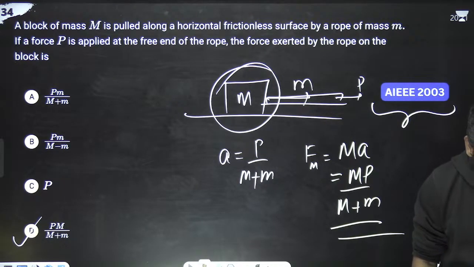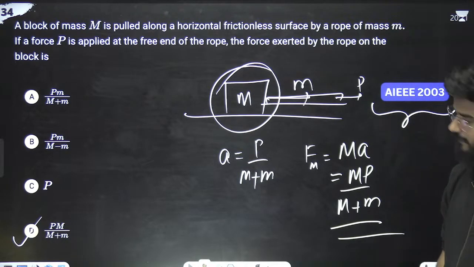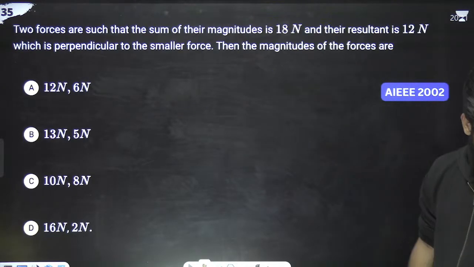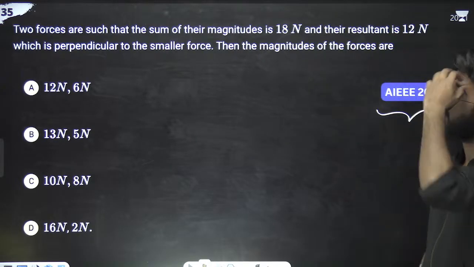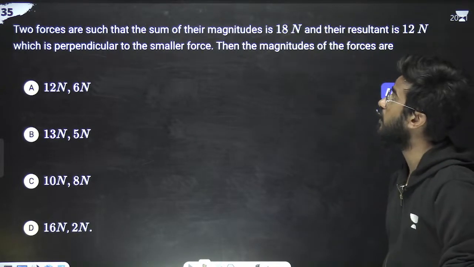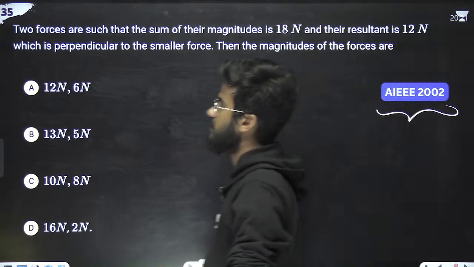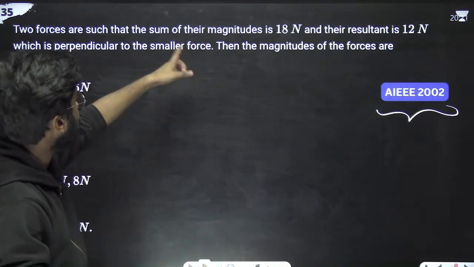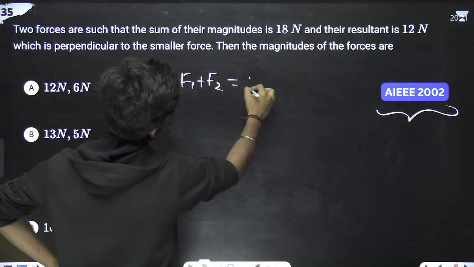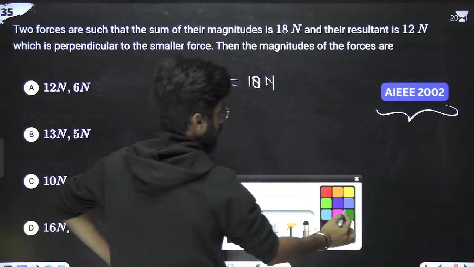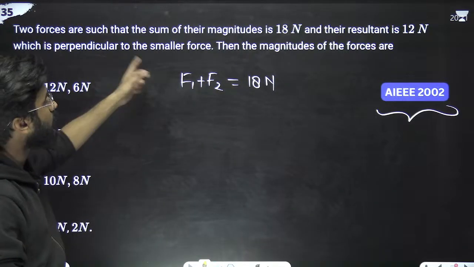Done? Great. Okay. Next question is from 2002. Two forces are such that the sum of their magnitude is 18 Newton and the resultant is 12 Newton. Now there will be two equations. Their summation is F1 plus F2, that is 18 Newton. Now the second equation. Their resultant is 12 Newton, which is perpendicular to the smaller force.